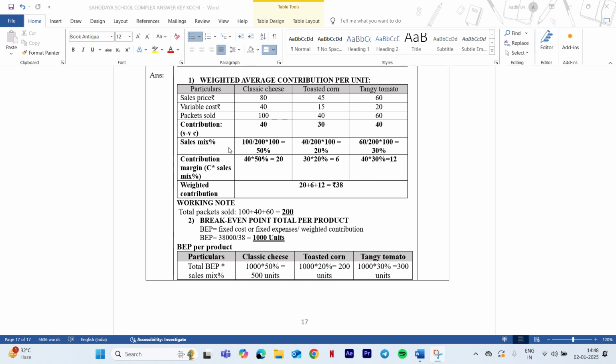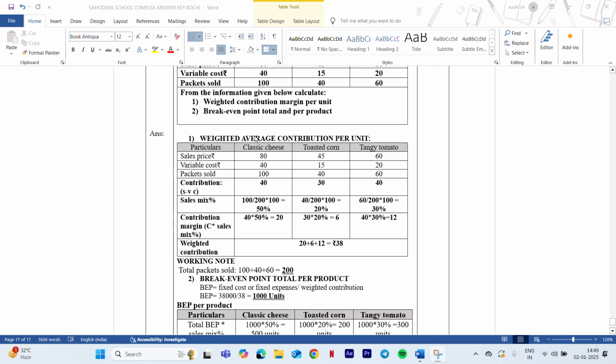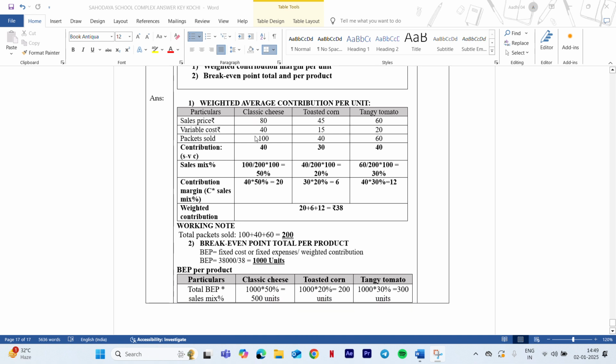Now we don't have the sales mix percentage, and we need it to find the weighted contribution margin. You might be thinking of break even point per product, using fixed cost divided by contribution for each and every product. No. If there are multiple products, it is always safe to use the formula of break even point for multiple products. What is the formula? Fixed cost divided by weighted contribution margin.